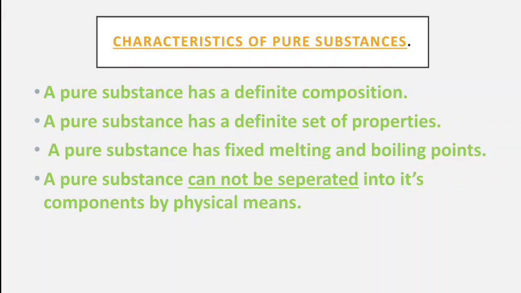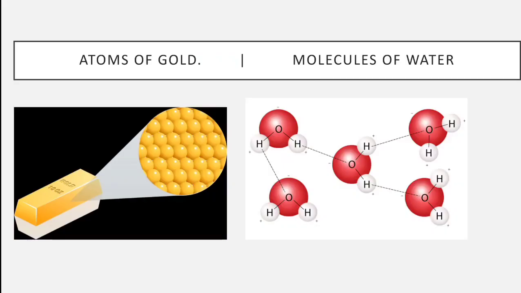Second property, a pure substance has a definite set of properties. Again, coming back to the picture, in this piece of gold, all the atoms which you can see have the same properties.